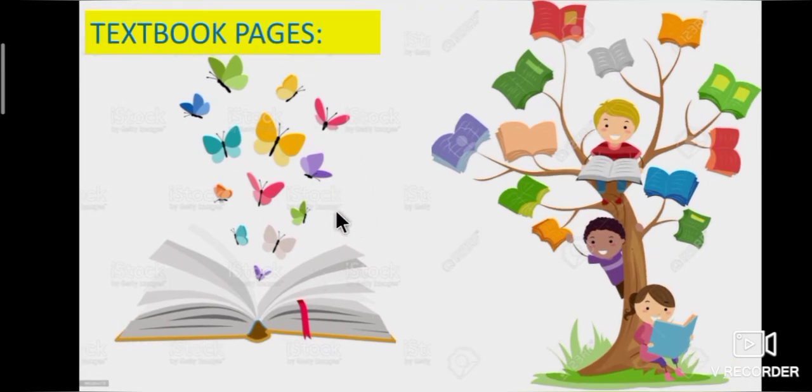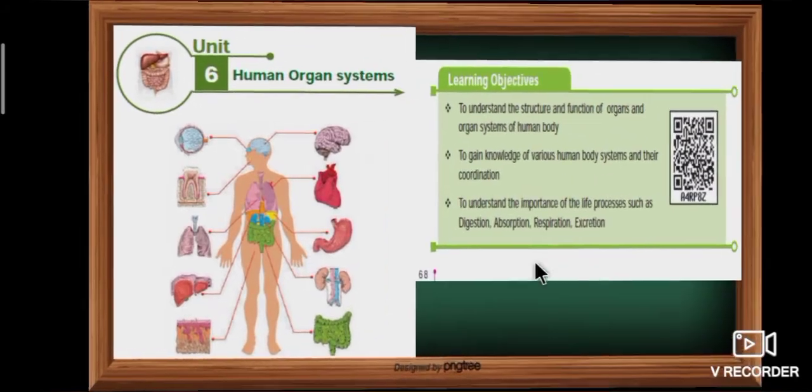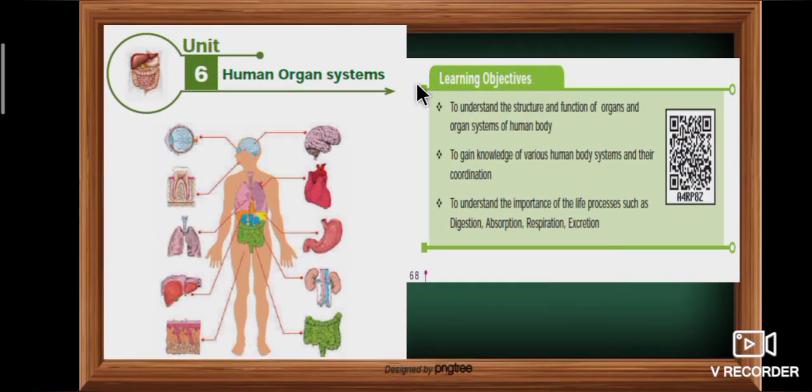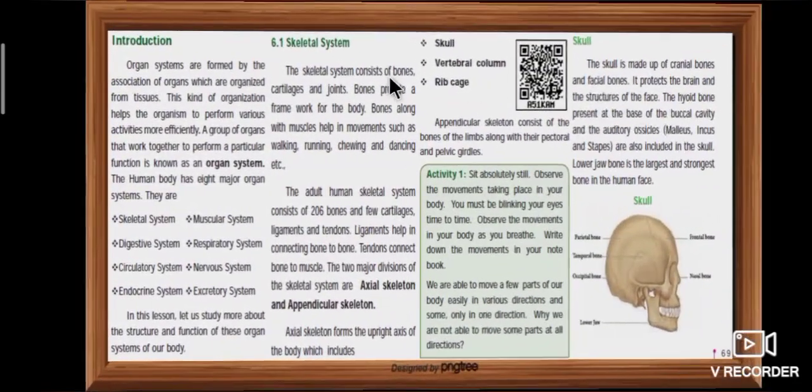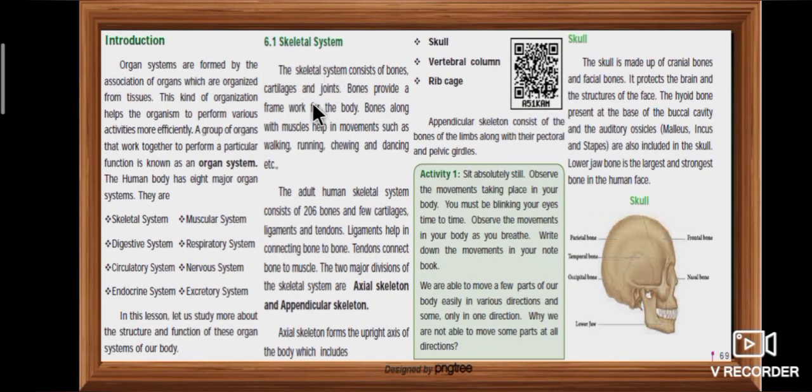Okay students, I hope you all understood about the skeletal system and muscular system. Now let's see some textbook pages related to today's topics. Page number 68, the lesson starts with the learning objectives. Page number 69 explains about organ systems and important organ systems.